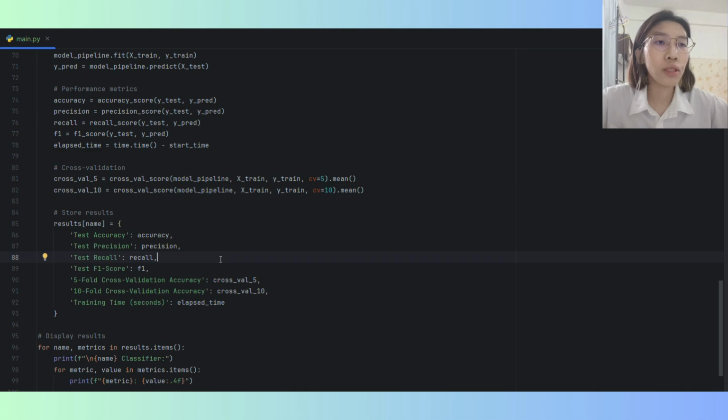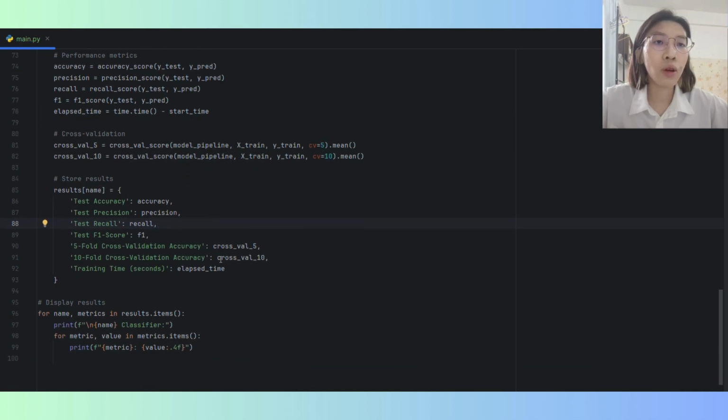Cross validation splits the dataset into multiple folds, training the model on different subsets each time, and helps to reduce overfitting. And then the performance metrics and training time for each classifier are stored in the result dictionary. At the end, the result for each classifier is printed to the console.